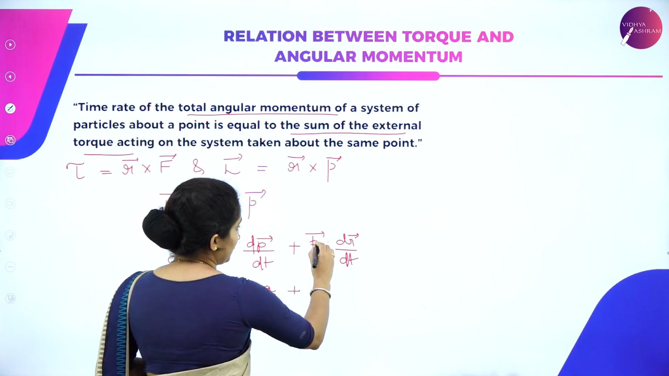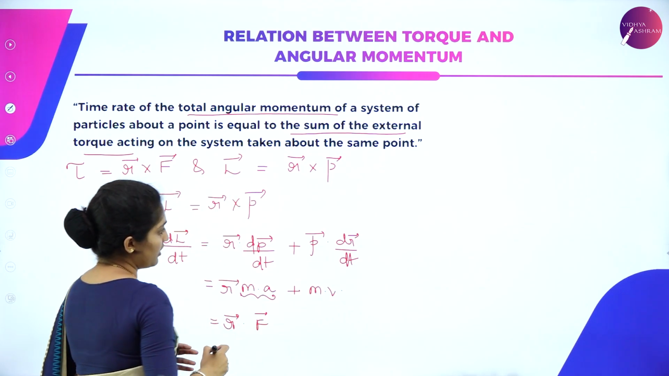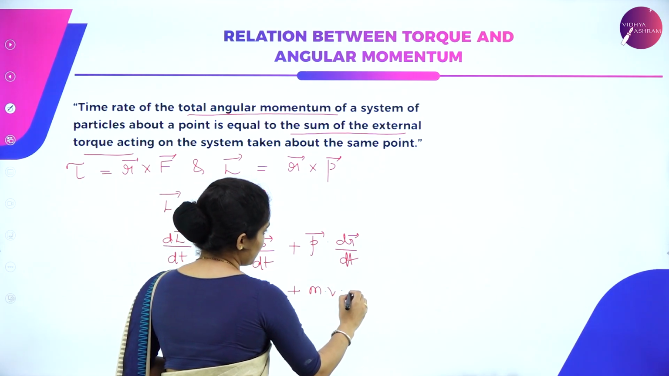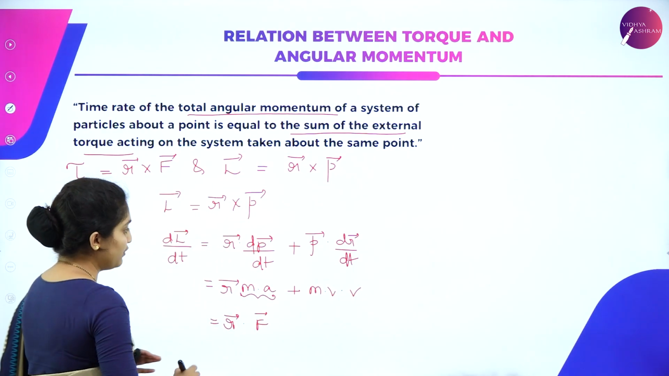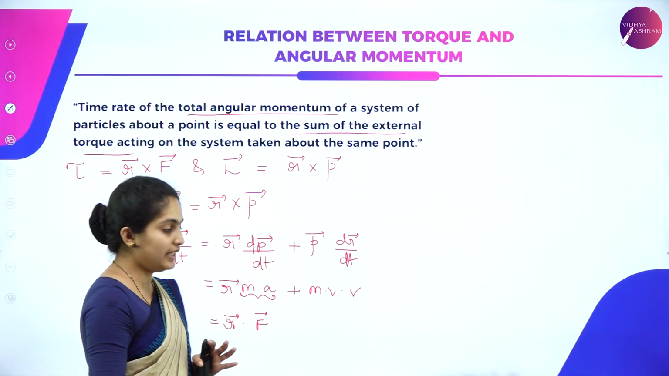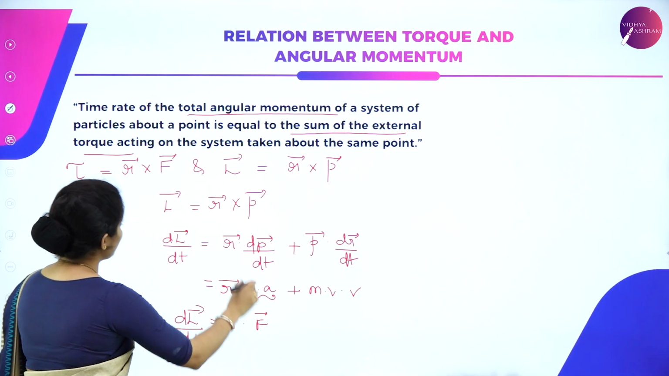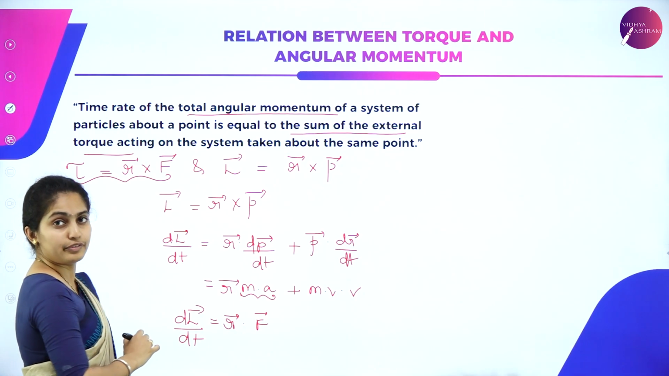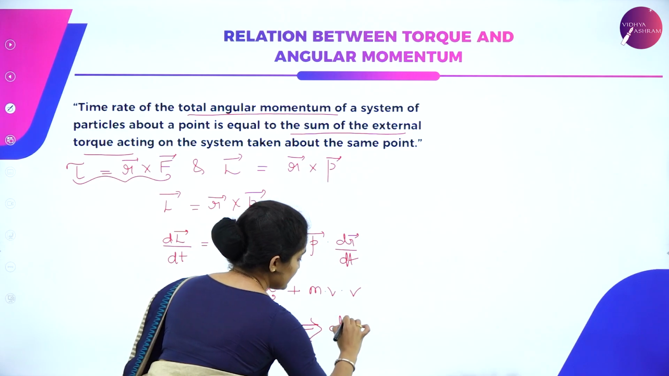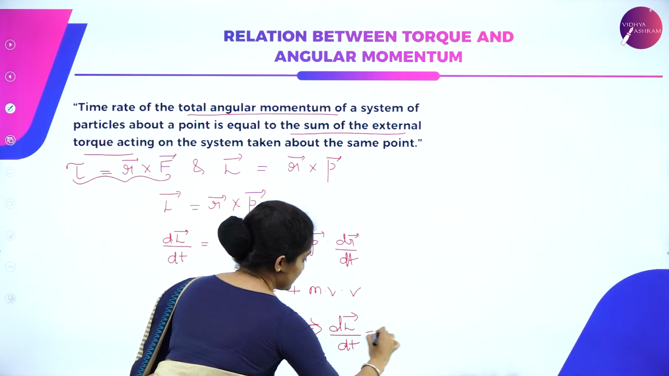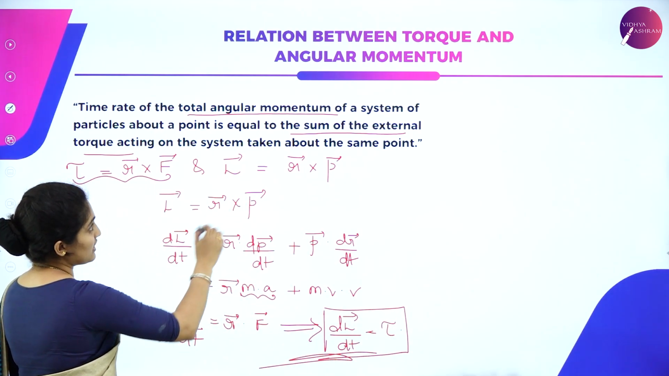And here we have momentum p, so we can just write it as m into v, and dr/dt is nothing but displacement with respect to time. Here also we can just write it v. The product v cross v gives you 0, so it turns out to be 0 itself. That is the v cross v concept you have studied. So now we are left with dl/dt and r cross F, nothing but the product of position vector with force. So we just get this final answer: dl vector divided by dt is equal to tau. This is the relation between your angular momentum as well as your torque.